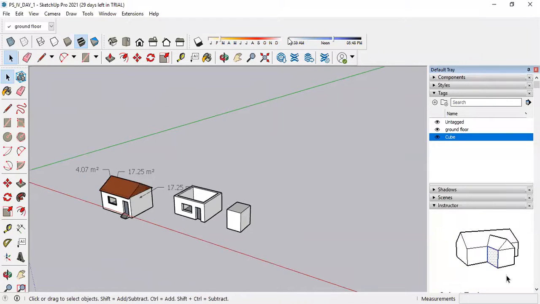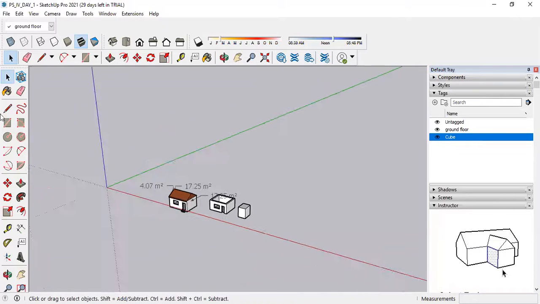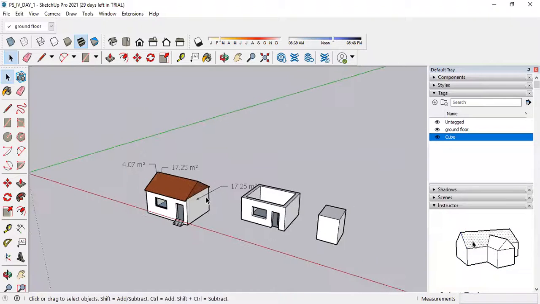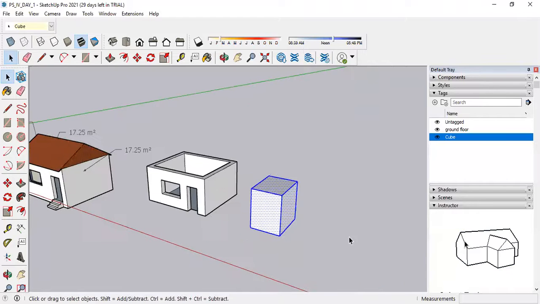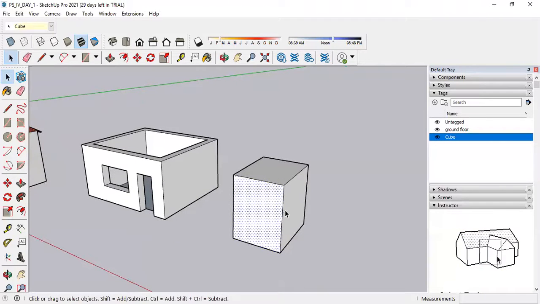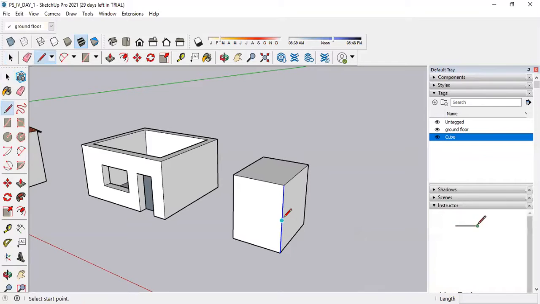Okay, in tags, I think there are no difficulties. Let's move further. One more important thing in a right click is the divide option. Suppose I select this and explode it. Now, if I want to divide this line in two parts, the better way is to take a pencil tool, mark a midpoint, and draw this line.